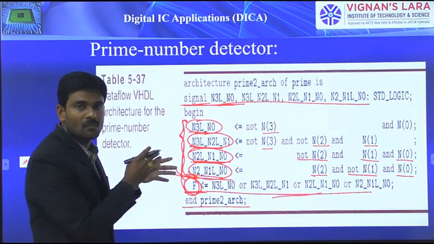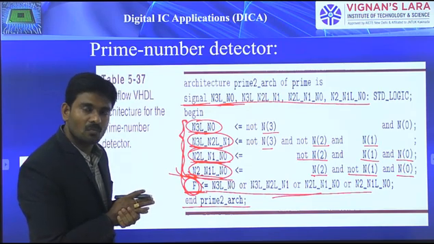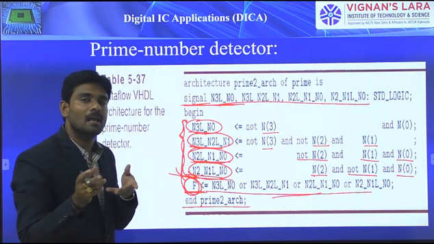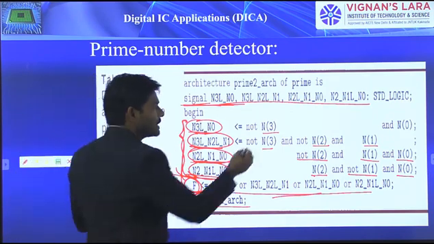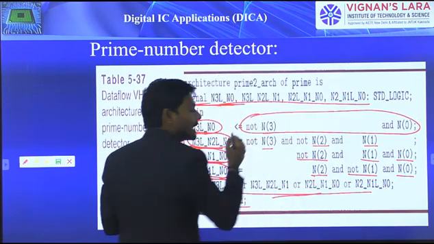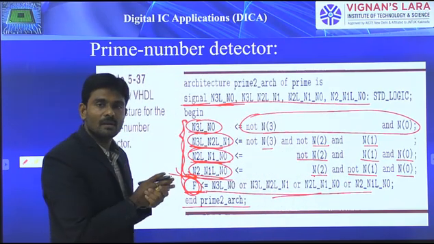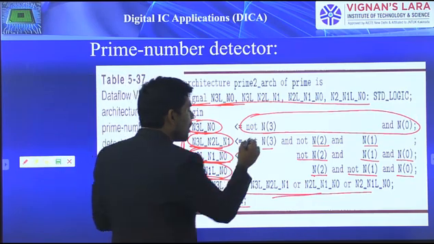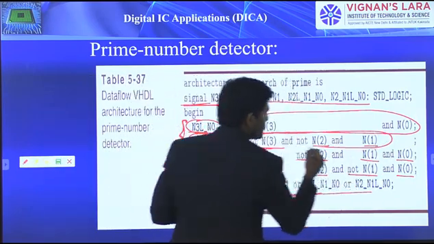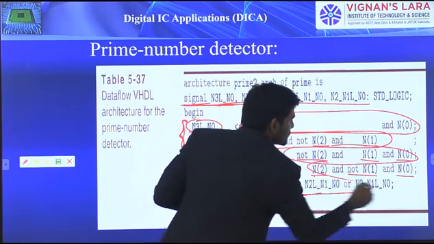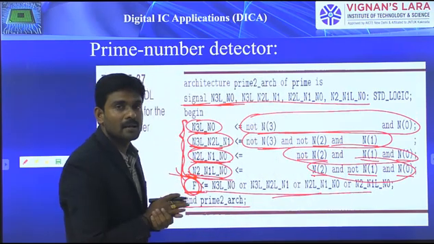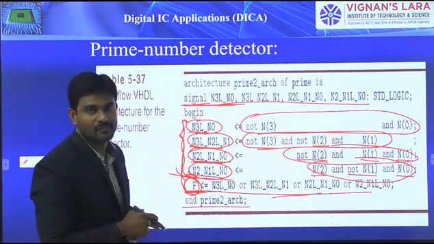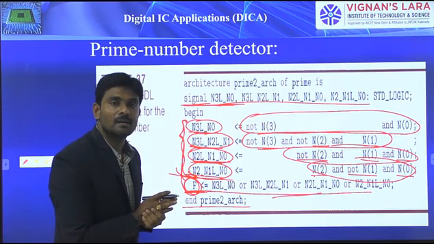If you observe this, here we use the concurrent statement, which is the concurrent signal assignment statement: signal name <= expression. Here this expression is evaluated on the right hand side, and whatever value it gets, with that value will be assigned to this particular signal. In the same way, all these right hand expressions must be evaluated, and those values assigned to left hand side signals. Based on these signal values, we get a value for F, and that F value we can read at the output side.